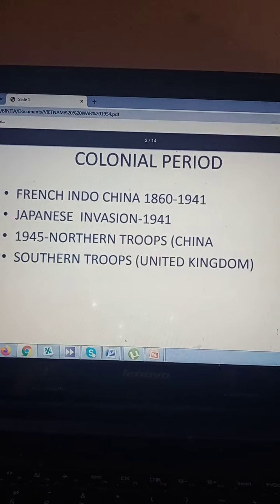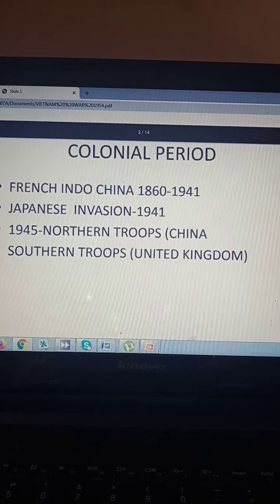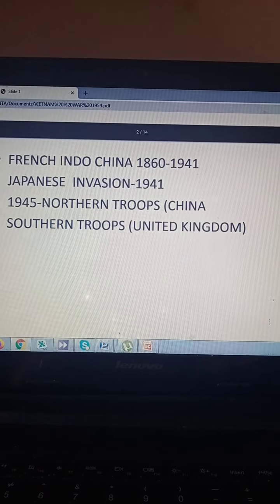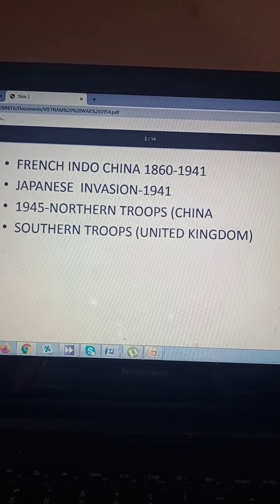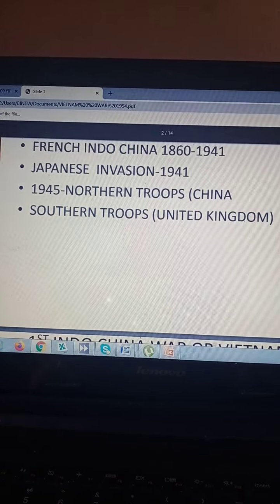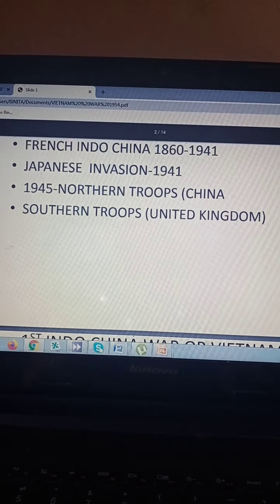Northern Vietnam, surrendered to China, was handed over to the local governing party, the Viet Minh, under their leader Ho Chi Minh. So it was given to Ho Chi Minh.